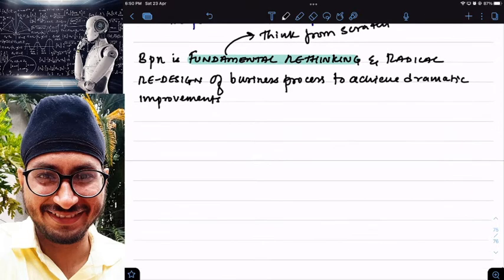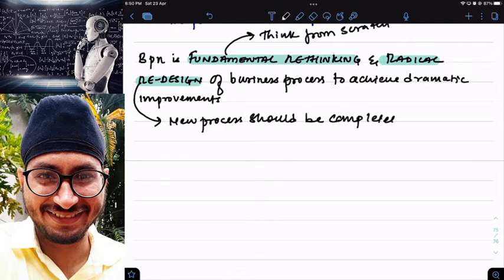Radical redesign means new process. Clear? The new process should be completely different from the existing process.